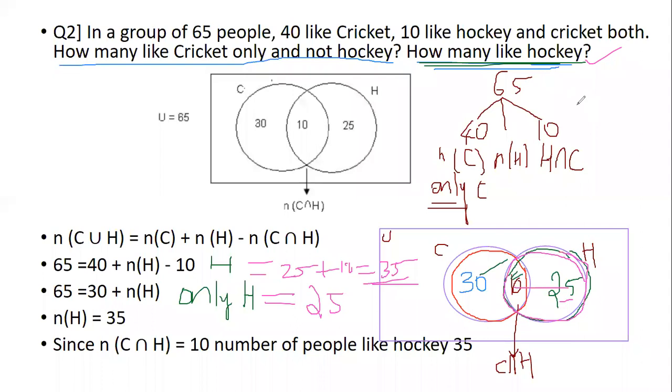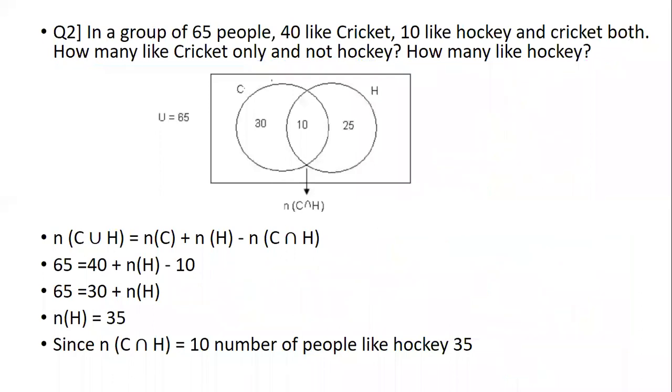Okay, let's revise everything. We'll summarize whatever we have read until now. I think that will help you to understand it better. First we are solving it using a Venn diagram. In the Venn diagram, we have a total of 65 people. Out of that, we have set cricket and set hockey. In set cricket, they are saying 40 of them like cricket.